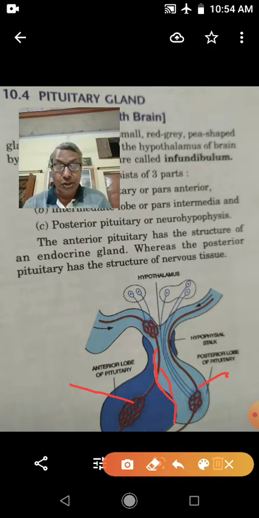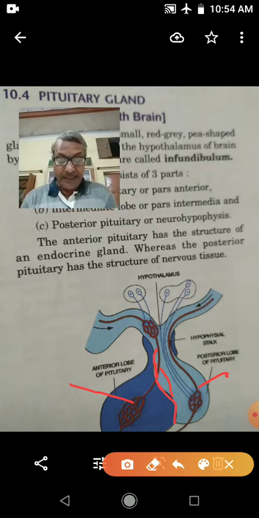Next is luteinizing hormone, LH. Luteinizing hormone helps in the process of ovulation from the Graafian follicles and formation of the corpus luteum.